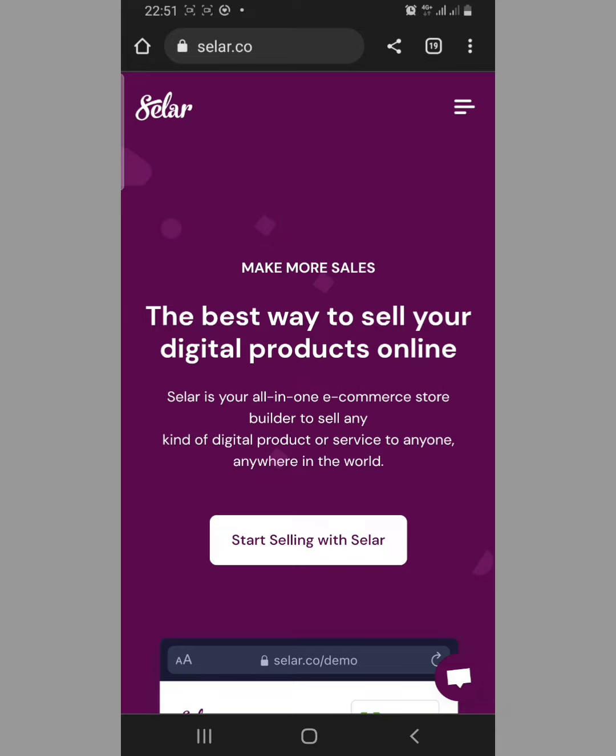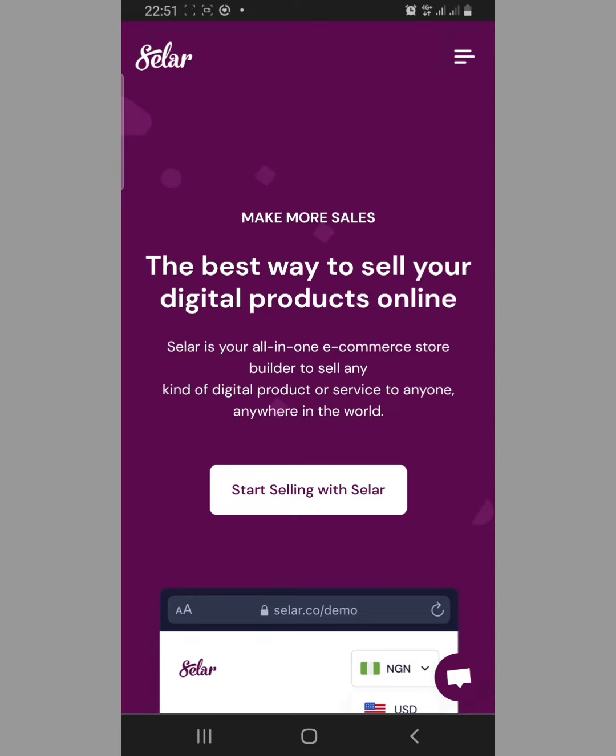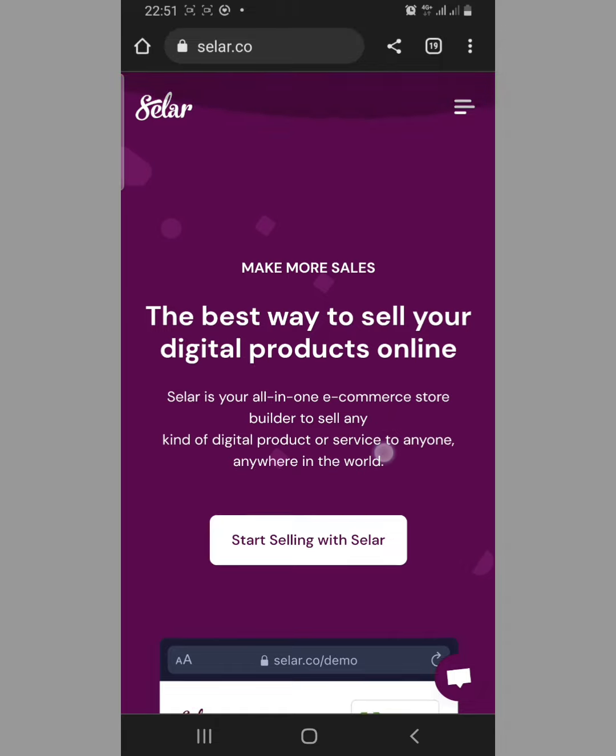All right, so let's read what they say about this platform. Here you can make more sales. It is the best way to sell your digital products online. So what they do is just like an e-commerce platform that allows you to sell your products online. You can sell and receive payment from your customers online all over the world. Now you can see that Selar is your all-in-one e-commerce store builder to sell any kind of digital product or service to anyone, anywhere in the world. So that's what they do.